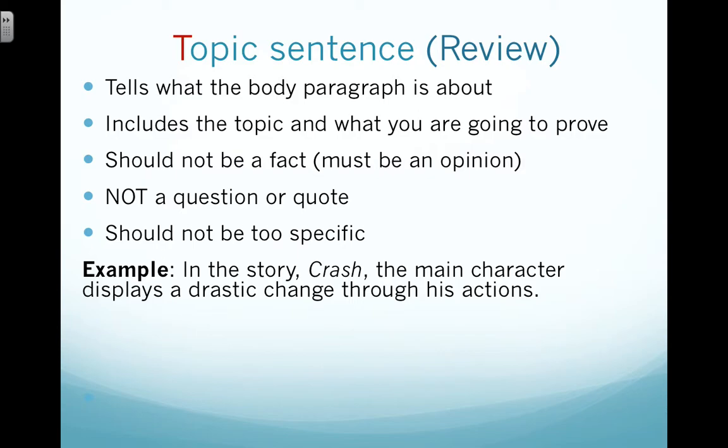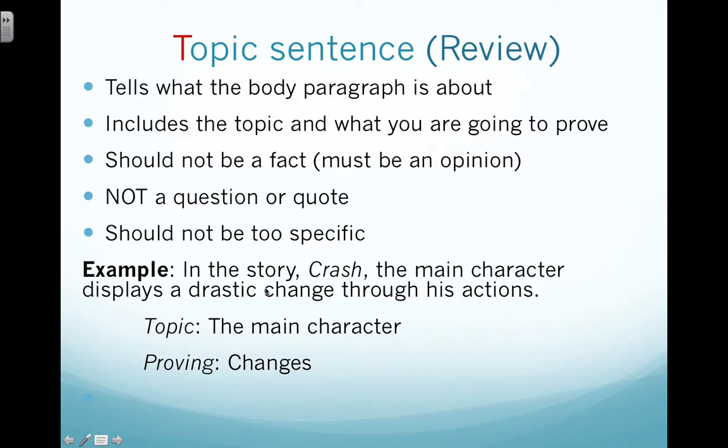So for example, throughout this PowerPoint, we're going to piece together a paragraph using the TEXI format. Your first T, topic sentence, is right here. In this story, Crash, the main character displays a drastic change through his actions. Remember, you must have a topic and what you're going to prove. So in this sentence, what is the topic? The topic is the main character. We're talking about the main character. And what are we going to prove about that main character? That the main character changes in some way. The rest of this paragraph we piece together regarding the main character within the story and how that character changes. So that's T.